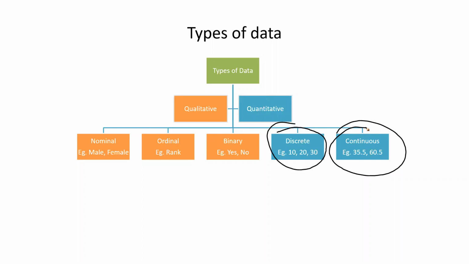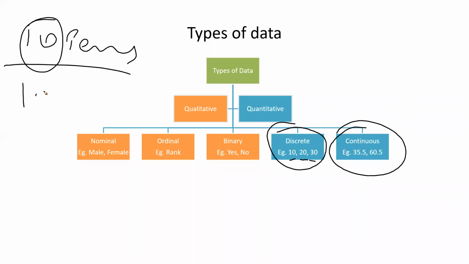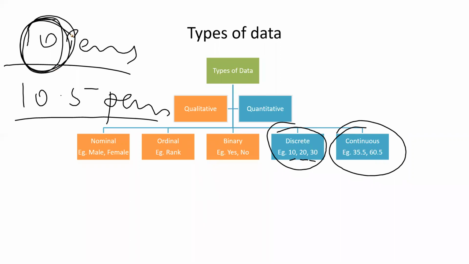Now discrete is like the value 10, 20, 30, 40, where I don't have decimals, right? For example, how many pens he purchased. Let's say he purchased 10 pens, right? So now it is a discrete value. No one will tell you that I purchased 10.5 pens, right? It will not make any sense. So I have this discrete data.